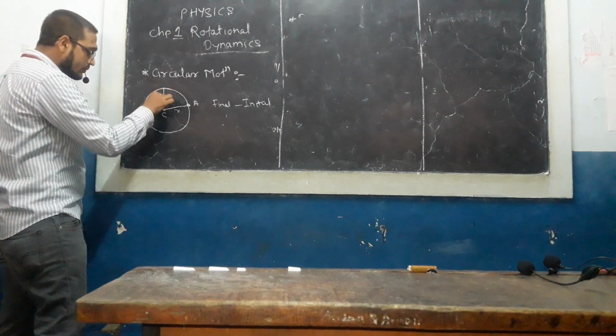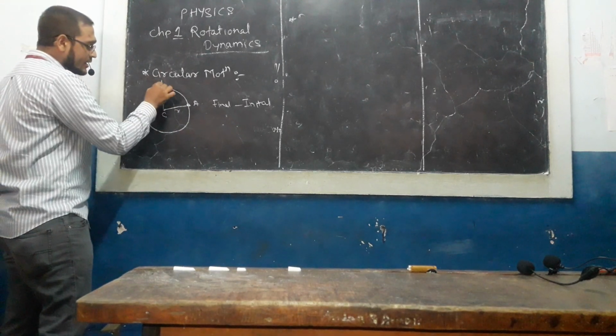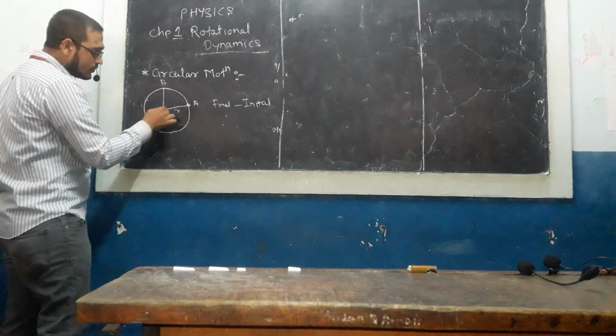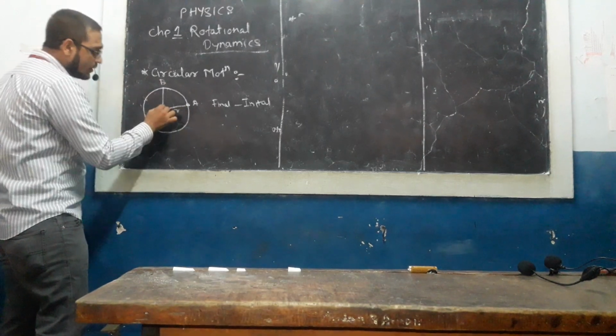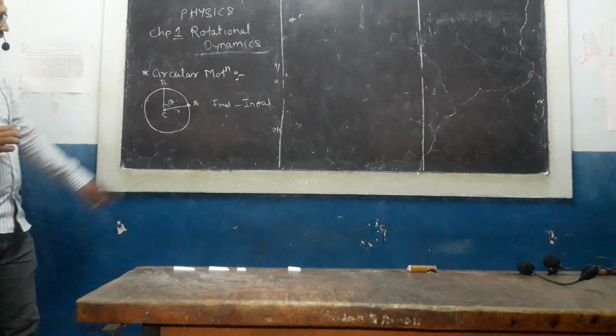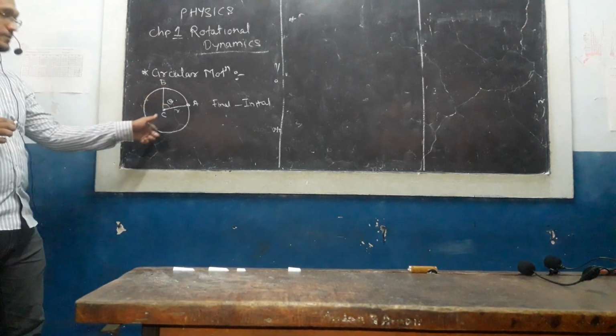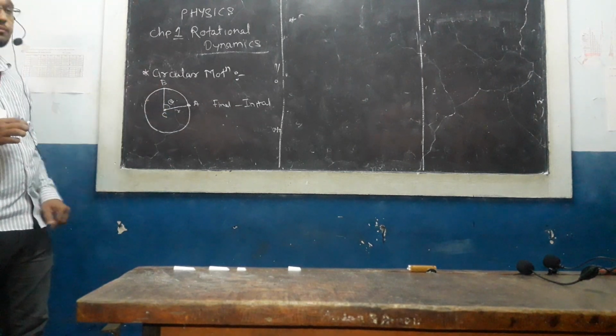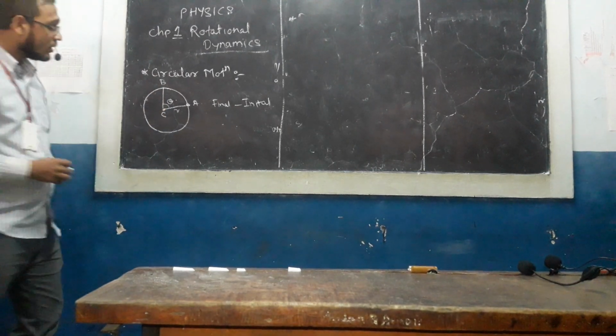Suppose now after a certain time it has reached point B. So from CA to CB there is a certain angle traced by that particular particle. So this angle traced is called angular displacement.